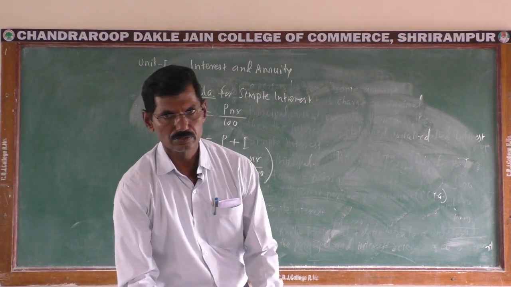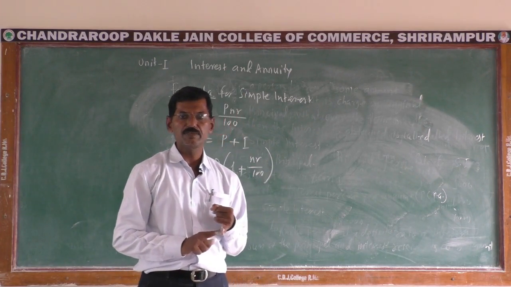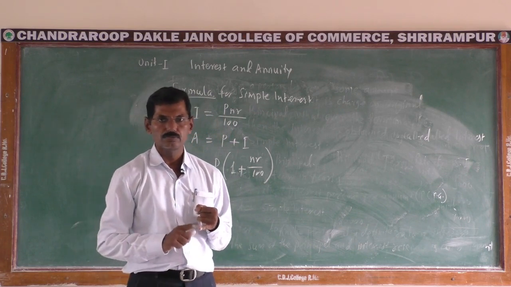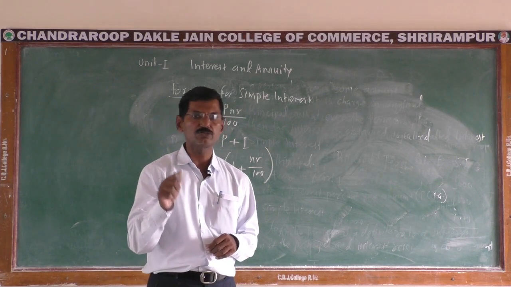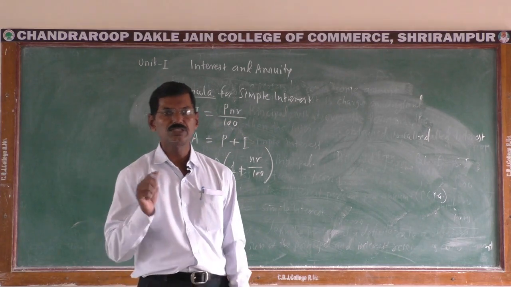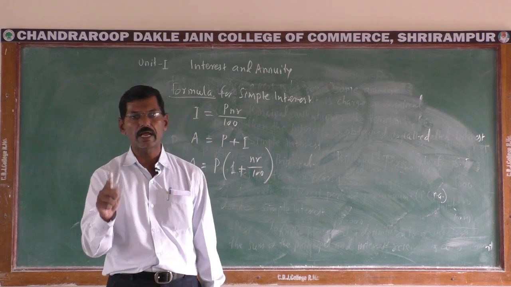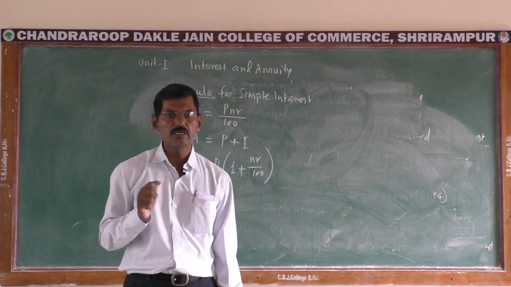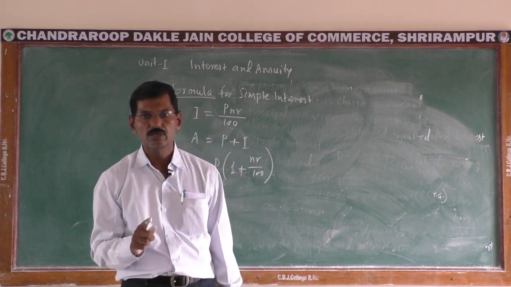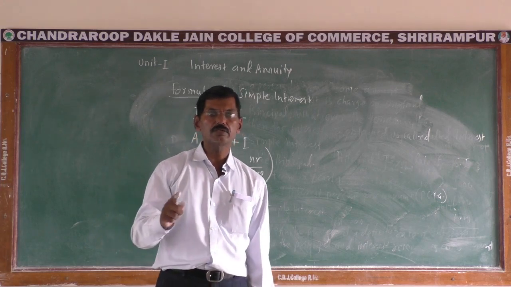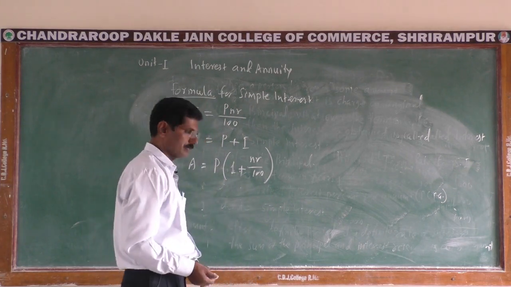See again here, we learn first what is interest. Interest means when a person borrows some amount from another person or institution, and the borrower has to pay some charge to the lender for the use of money, and this charge is called interest. There are two types of interest, simple interest and compound interest. Here we learn simple interest first. Simple interest means when interest is charged on the original principal, whatever the term may be, then the interest so obtained is called simple interest.